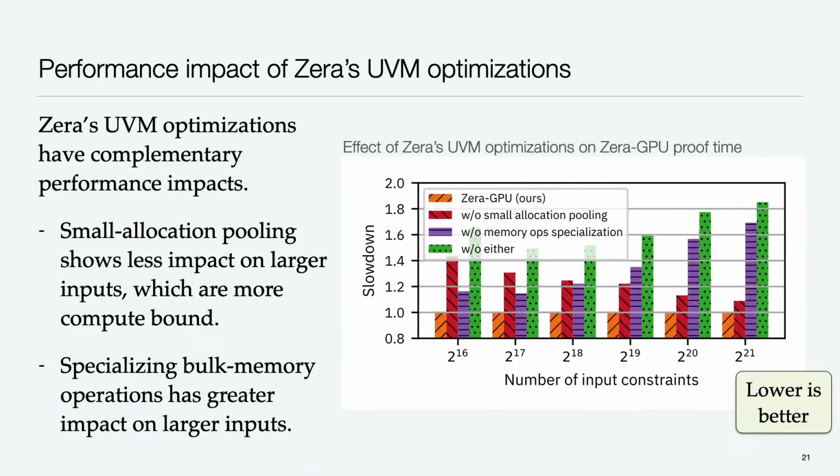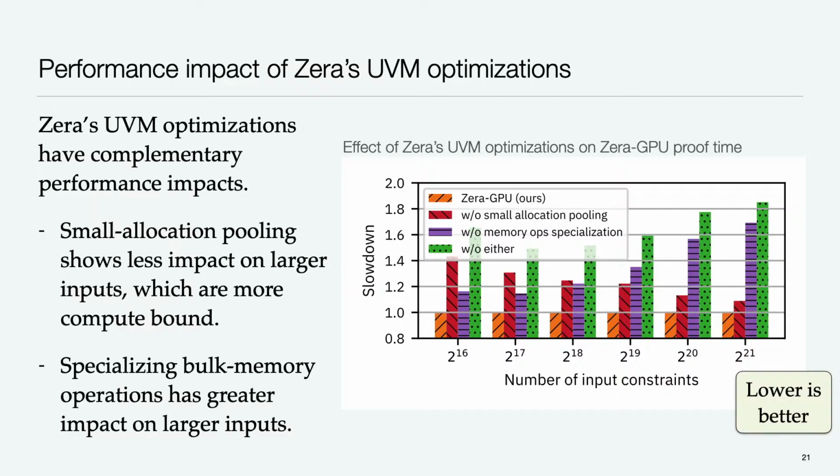We find that these two optimizations in Xera actually have complementary effects. For zero-knowledge proof systems with small numbers of input constraints, the small allocation pooling has a pretty sizable impact, around 1.6x. But as we increase the number of input constraints, the impact of that small allocation pooling diminishes, largely because the kernels become more compute bound.